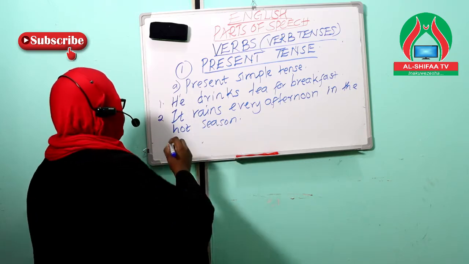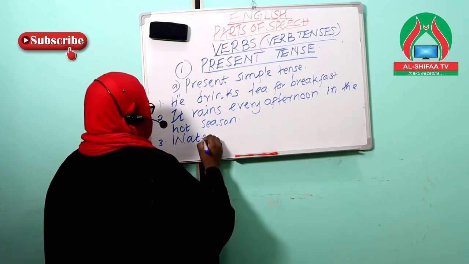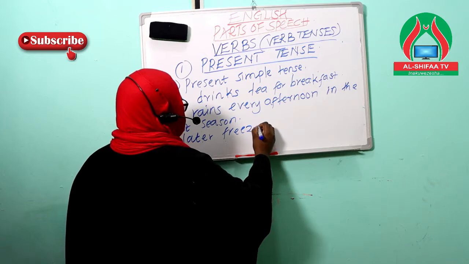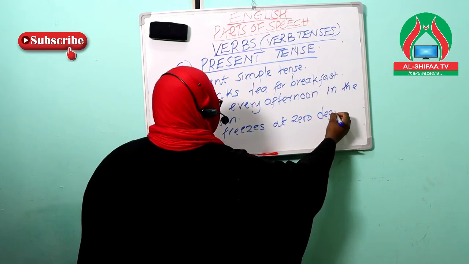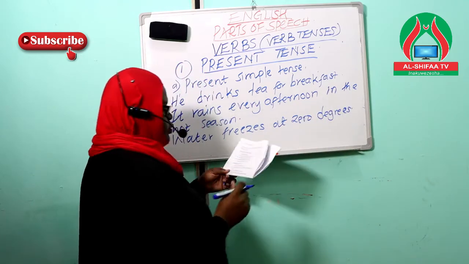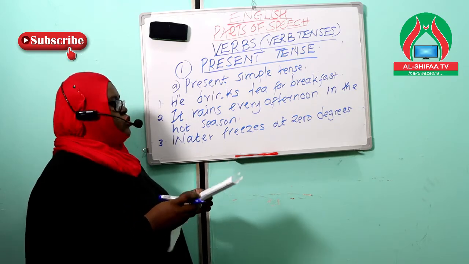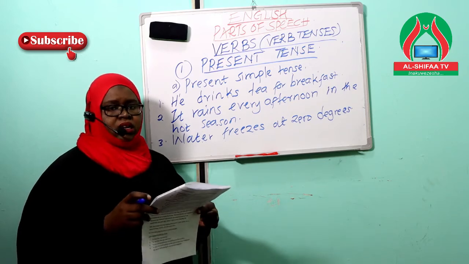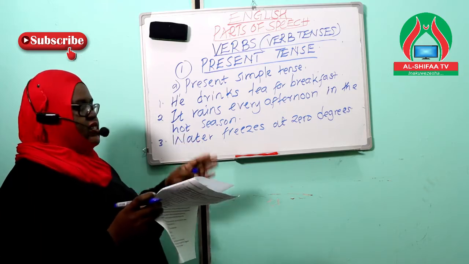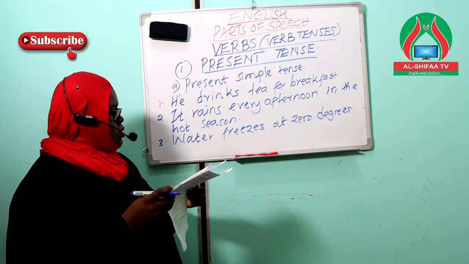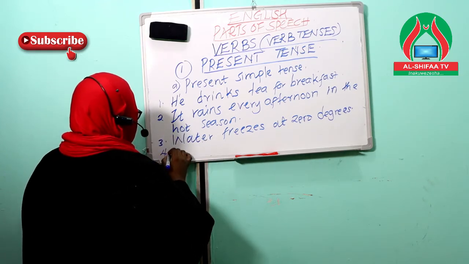Number three, example three, water freezes at 0 degrees. Now this example sentence is showing us a fact or a general truth. In a general truth, there's nothing much that can be altered. So there's no way we can change the freezing point of water. Water always freezes at 0 degrees. That is a fact. My fourth example, his mother arrives tomorrow.